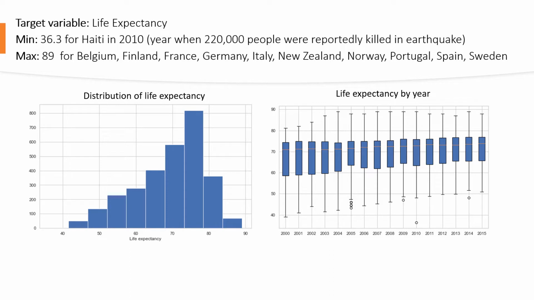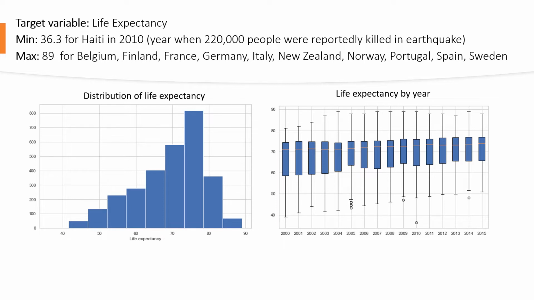I found that the minimum was 36.3 for Haiti. I thought it was very, very low, and I started looking into it. That could be because of the year, 2010, and for that year there was an earthquake that killed a lot of people. So that kind of made sense. I just wanted to make sure that there are no unrealistic values, and 36.3 seemed very low. Maximum is 89 for Belgium, Finland, France, Germany, Italy, New Zealand, Norway, Portugal, Spain, and Sweden.